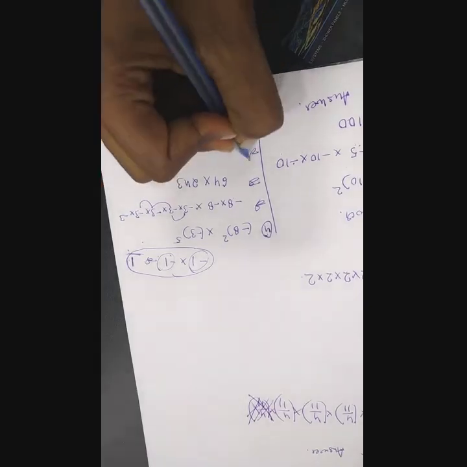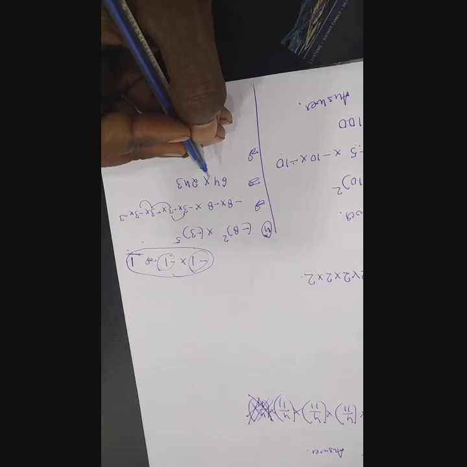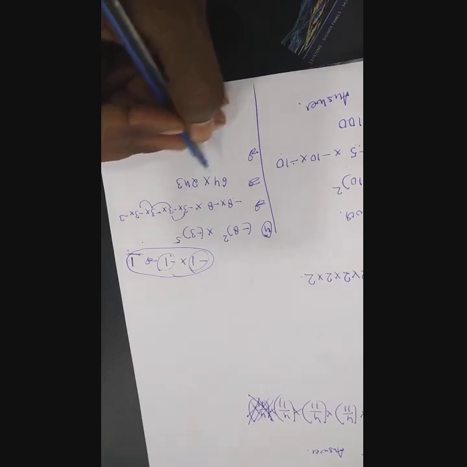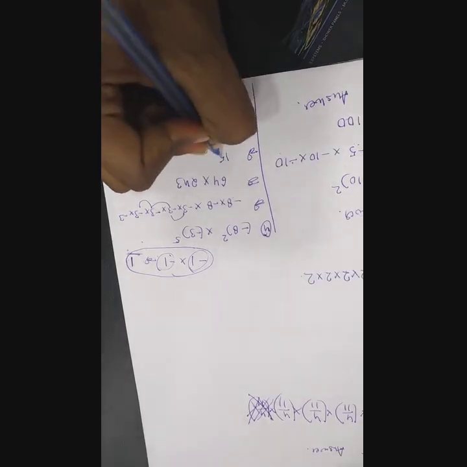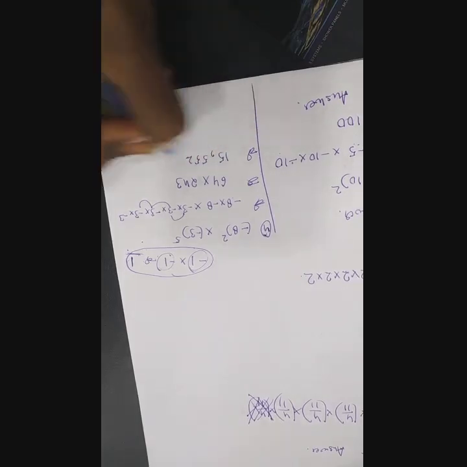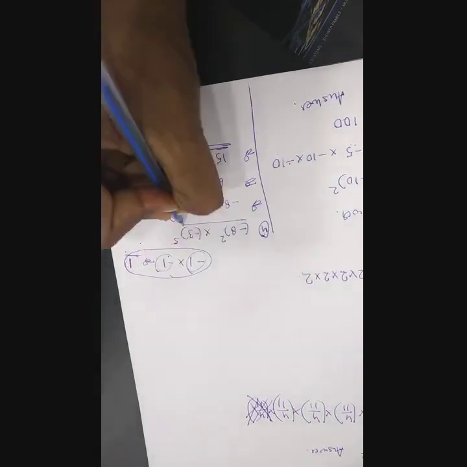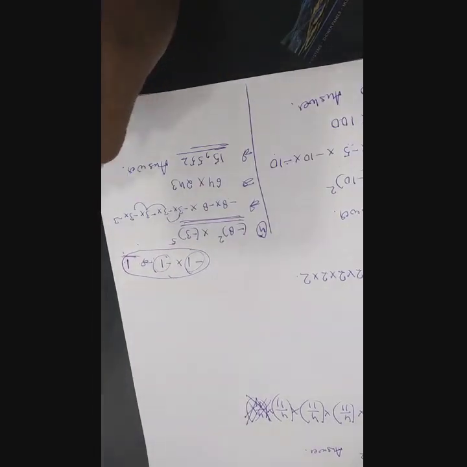Means what we have to do in the last, you have to just simply multiply 64 by 243. Your answer is coming 15,552. This is basically the simplified value of this equation. Okay, is that clear? Now let's come to your question number 4.